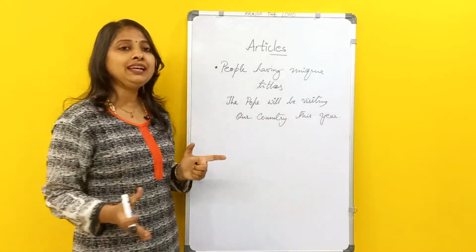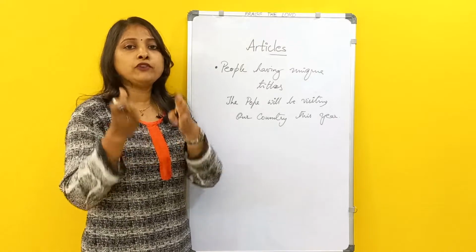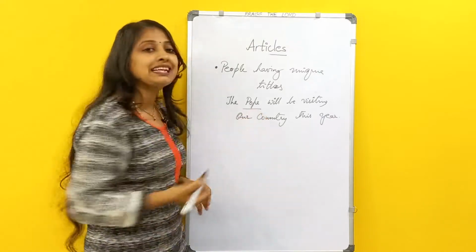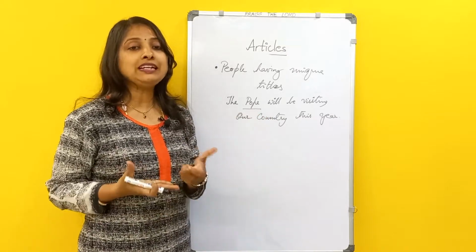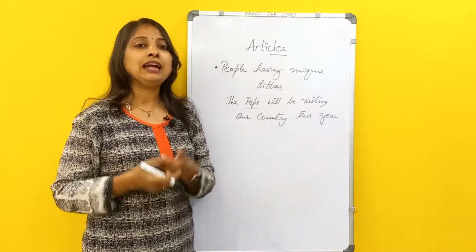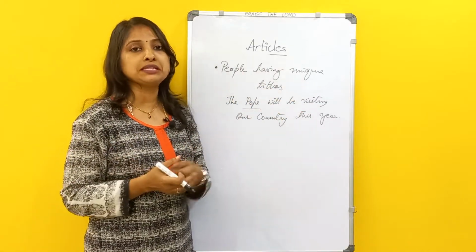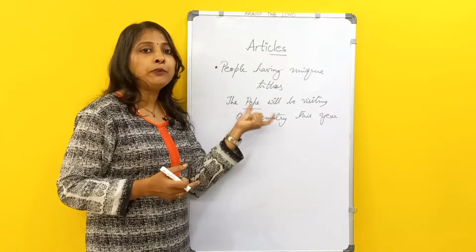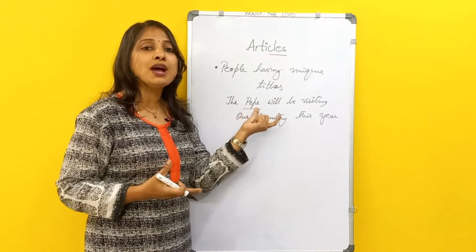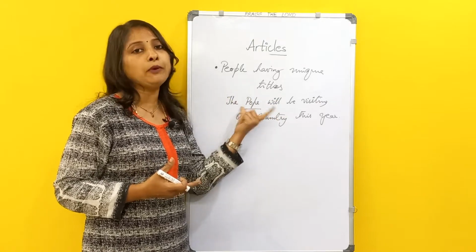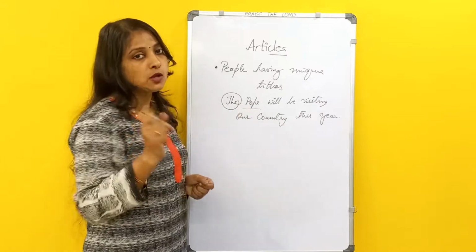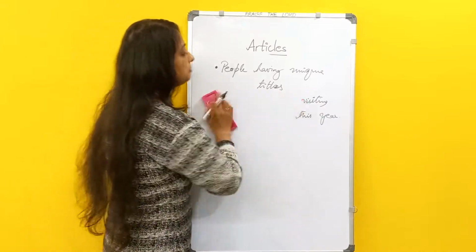So what am I saying? We are using it before people having unique titles. Pope itself is a title. It indicates someone who is head of the Catholic Association, you can say. So when we are mentioning a unique title like Pope, you have to use the before that. So the Pope. That is why the is used before a unique title. This is also a rule of thumb, you can say.